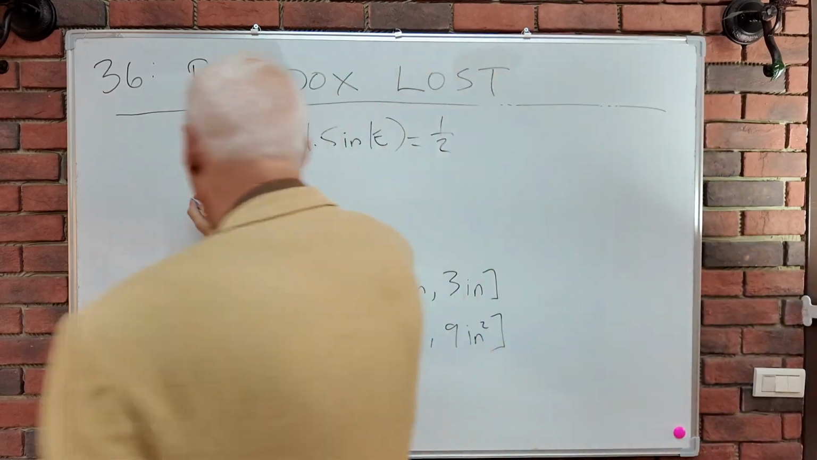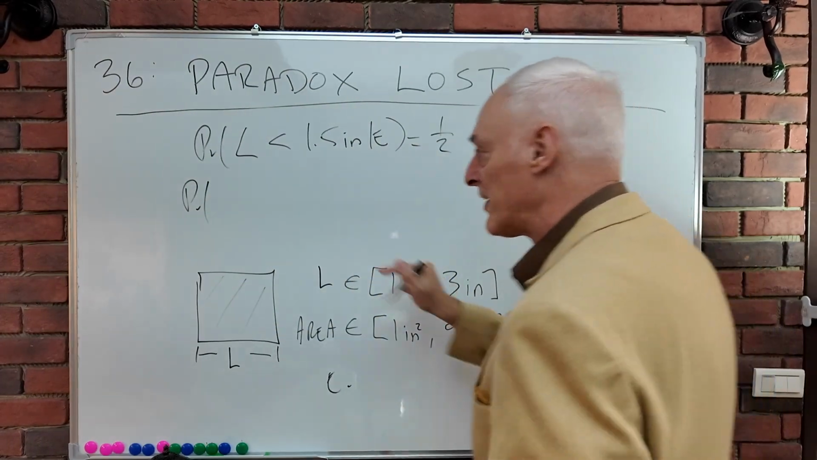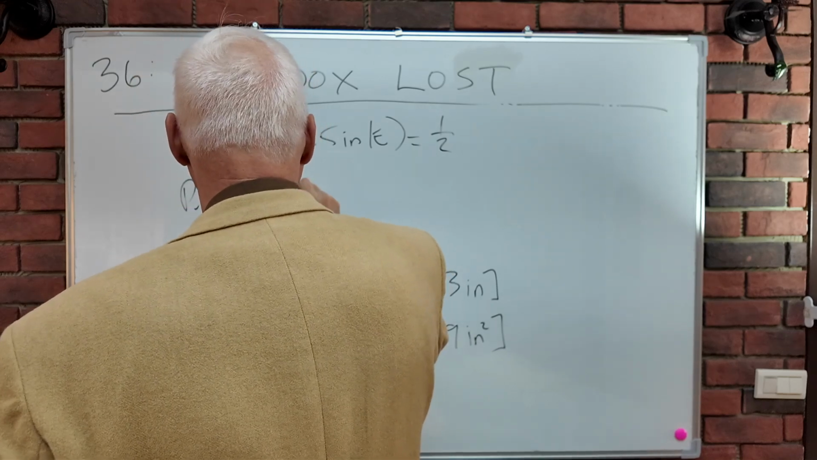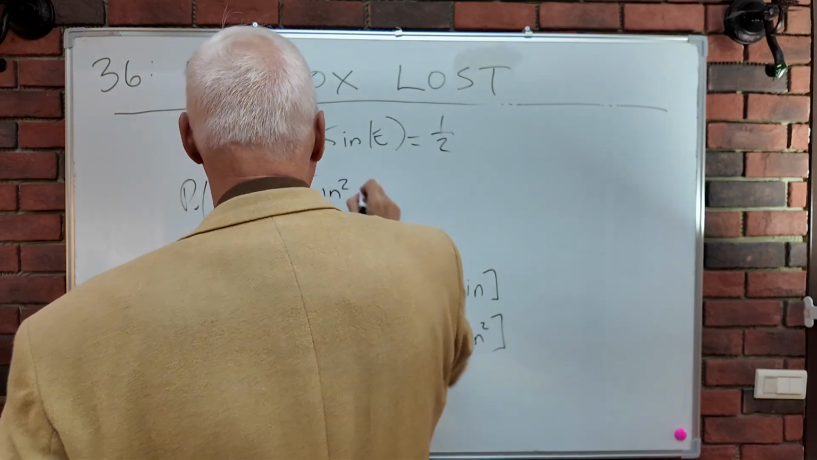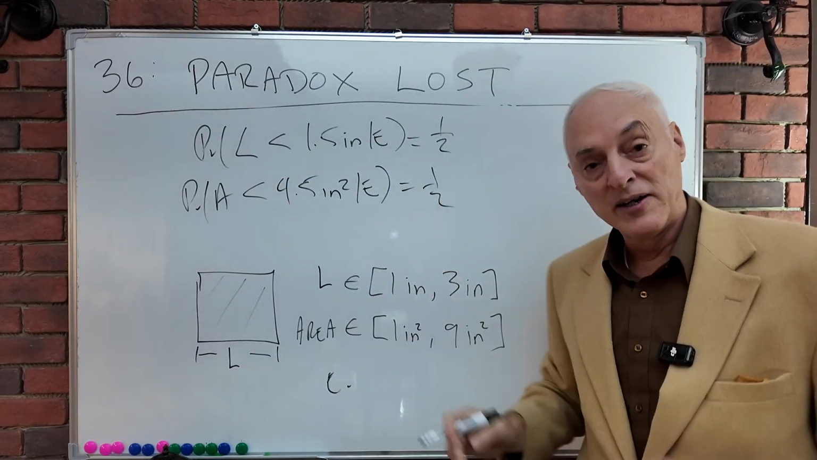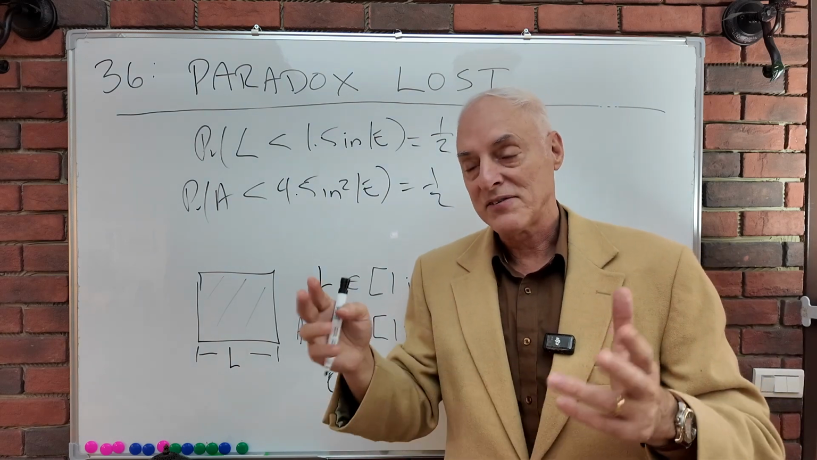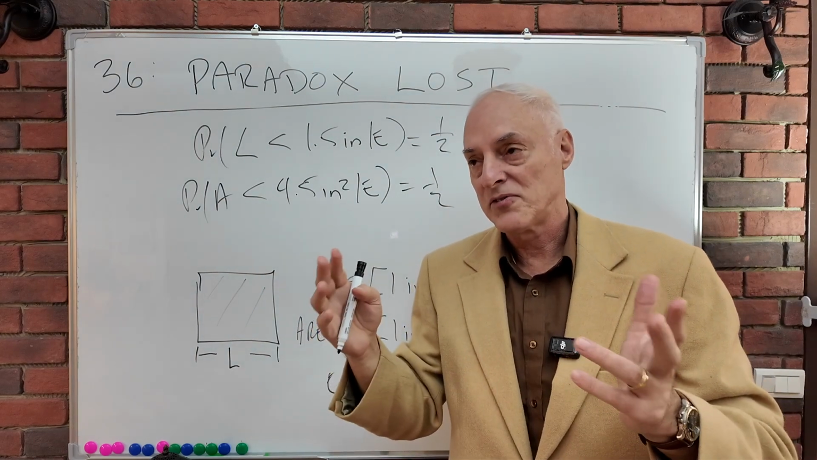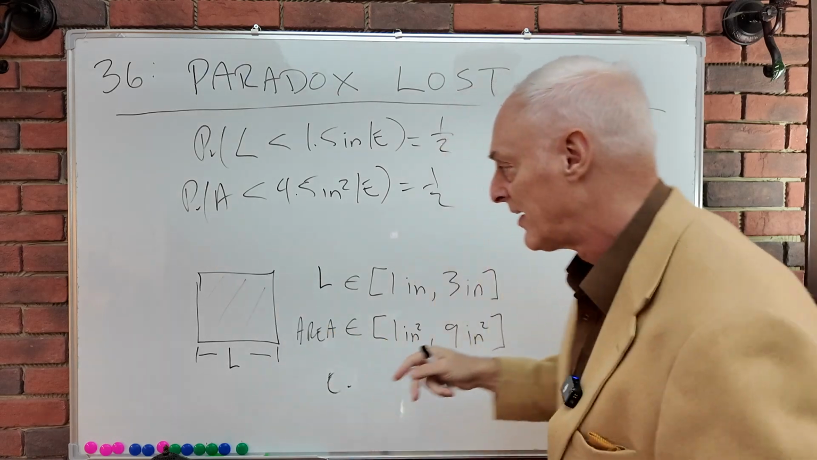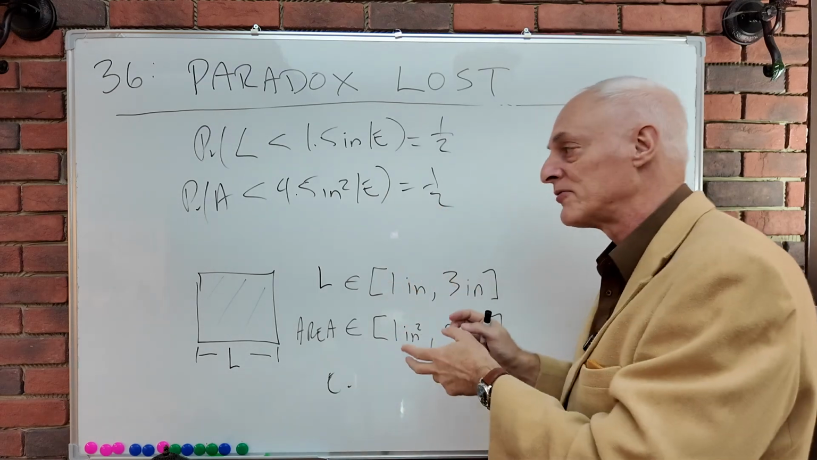All right, but then Draper argues, well, half the area is 4.5 inches, so if we take the probability that the area is less than 4.5 square inches, he said that should be a half too, if we're just following Laplace's principle of insufficient ignorance, since we have no other information except this bare information here.